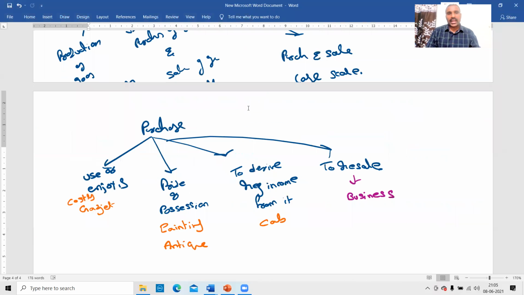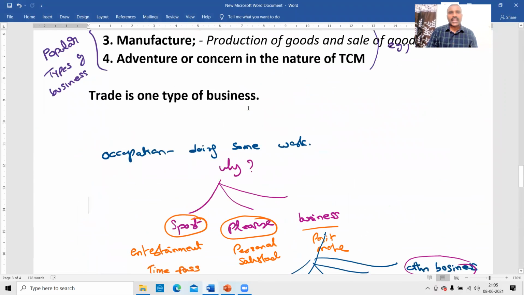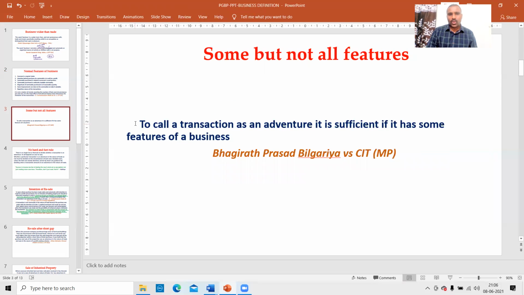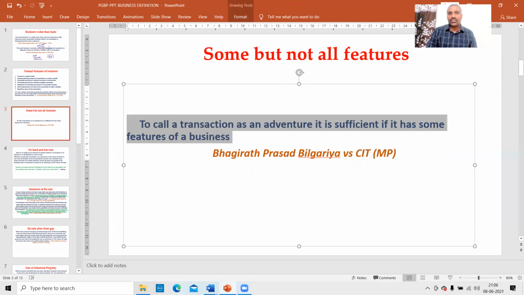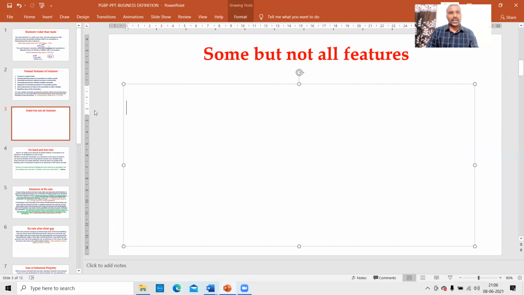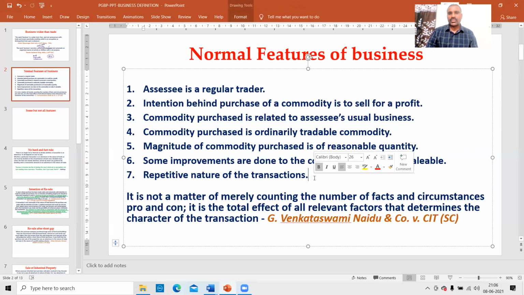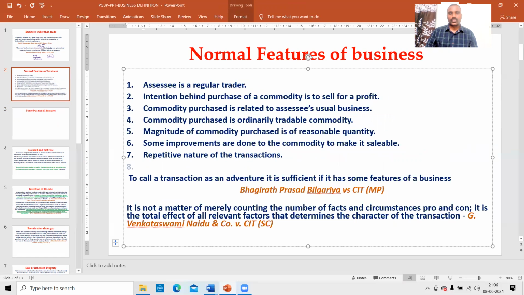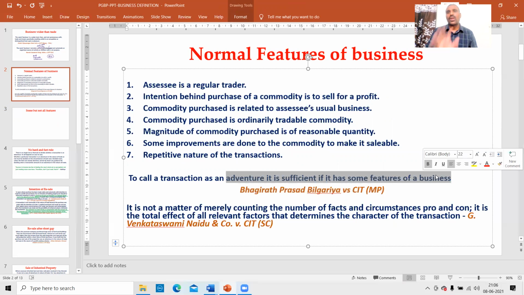But to cover under this category of adventure or concern in the nature of trade, commerce or manufacture, it is not necessary that all the features have to be satisfied. Satisfaction of some of the features is also sufficient. To call a transaction an adventure, it is sufficient if it has some features of business, not all features.